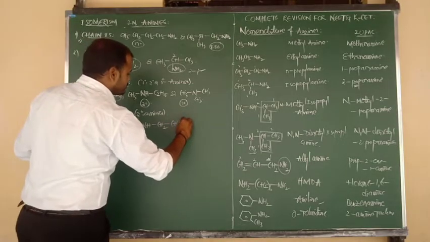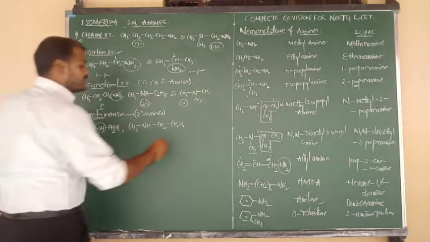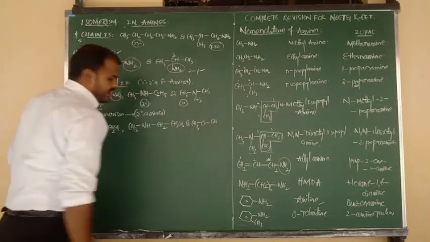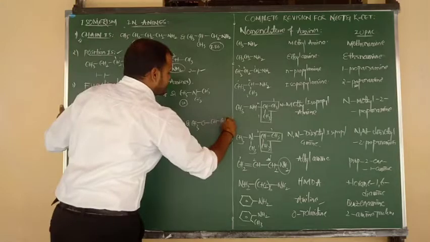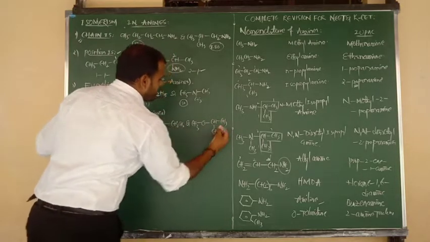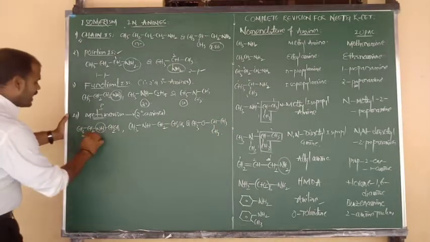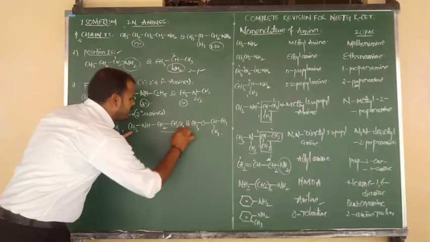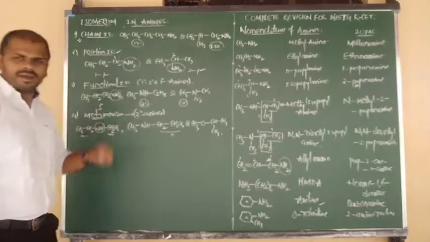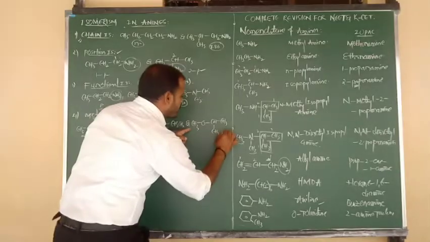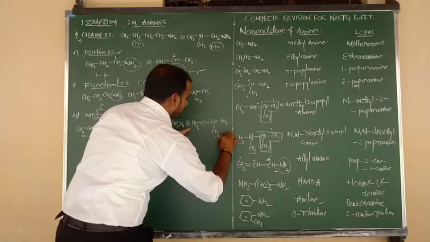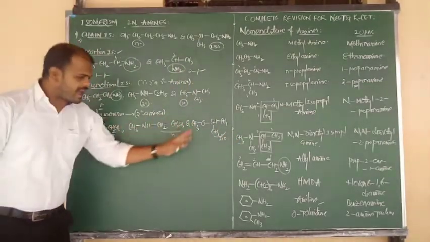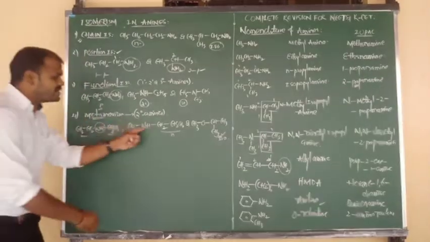And also we can write another form: CH3 bonded to N bonded to CH, and CH connected to CH3 and CH3. Now listen carefully. This is diethylamine. This is methyl and this is N-propyl, methyl N-propyl amine. And this is methyl and this is isopropyl, methyl isopropyl amine. Once again, three compounds having the same molecular formula and the same functional group.